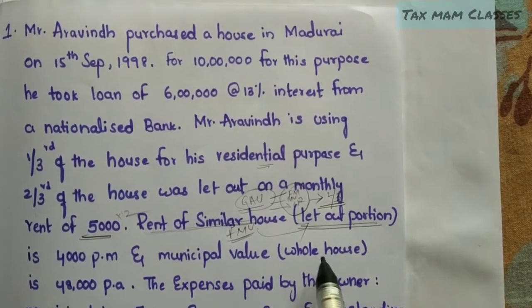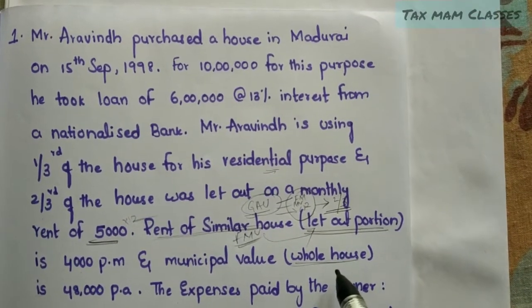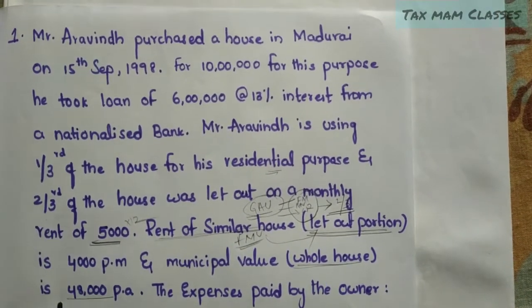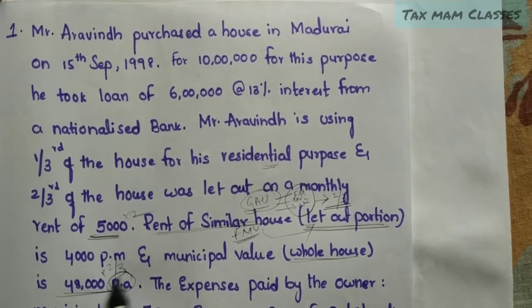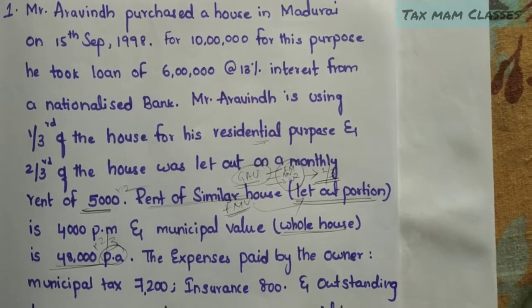And the municipal value for the whole house is given. So when they are giving it for the whole house, that means 48,000 per annum. So we have to take only 2/3 of the amount into consideration. And see the next point.